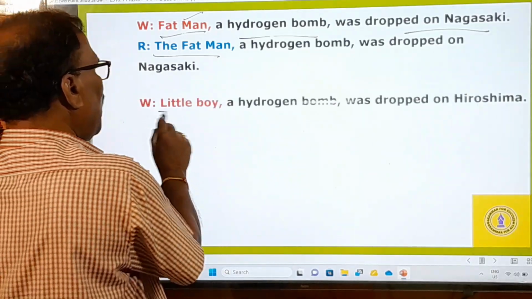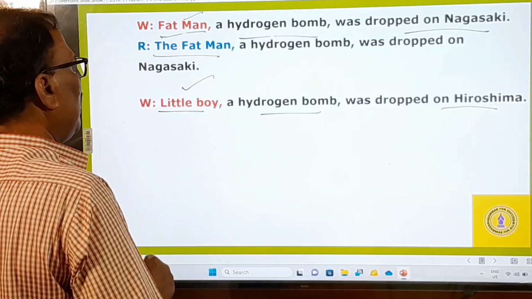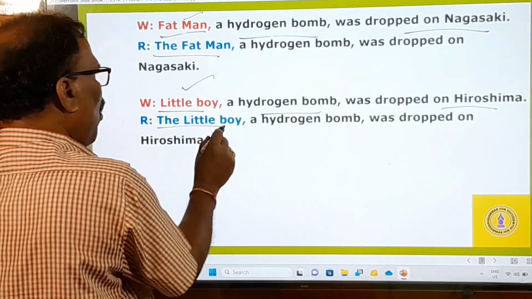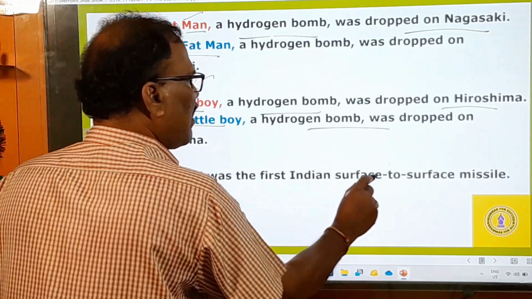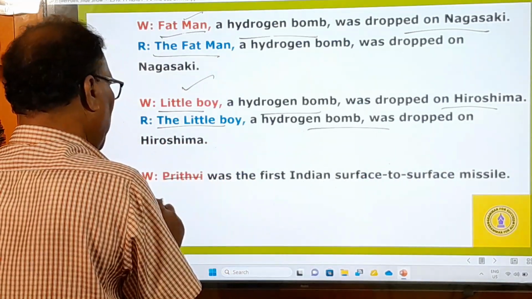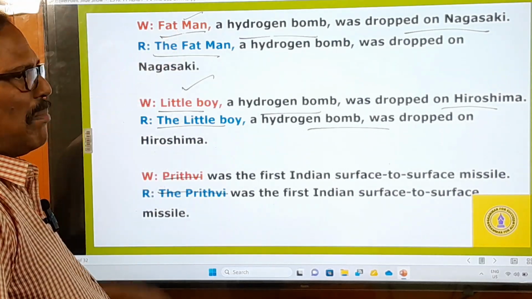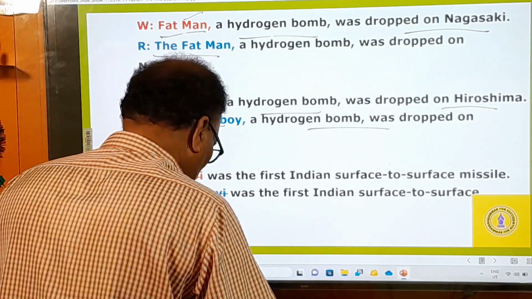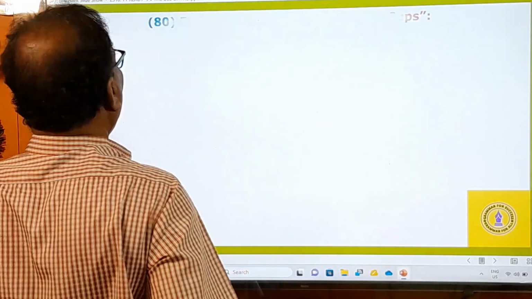And then comes the Little Boy, a hydrogen bomb, dropped on Hiroshima. You have to say the Little Boy, a hydrogen bomb was. And then comes: the Prithvi was the first Indian surface to surface missile. So it's a missile, and these two are the bombs. In this way, before the names of bombs and missiles, we must use the definite article.